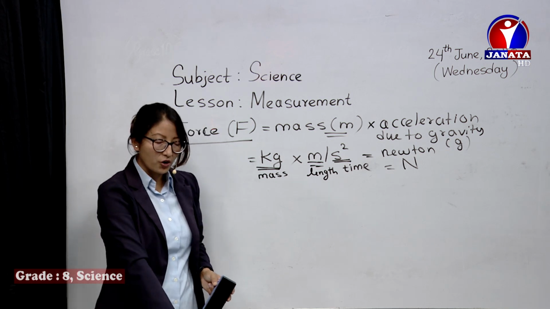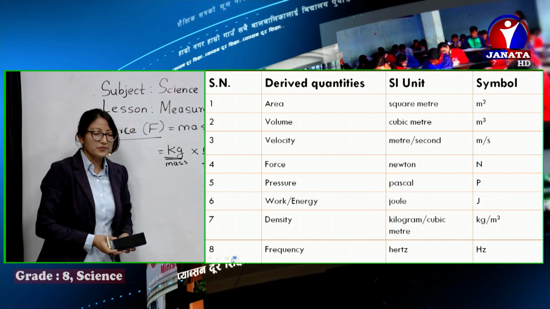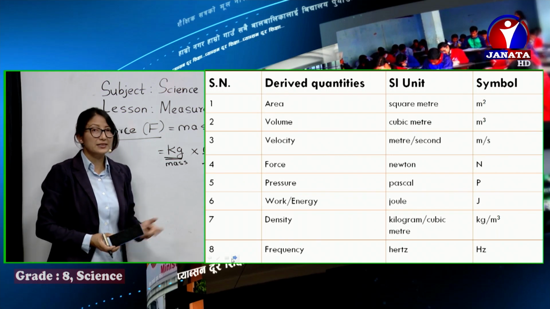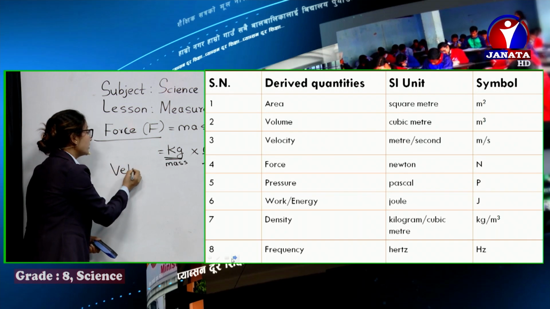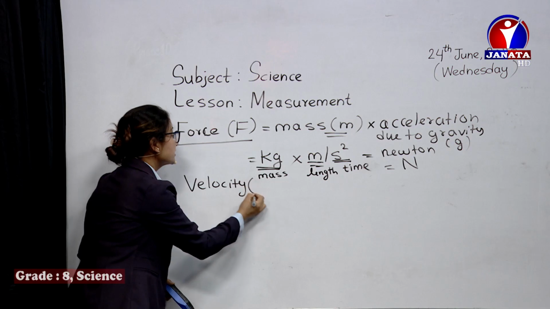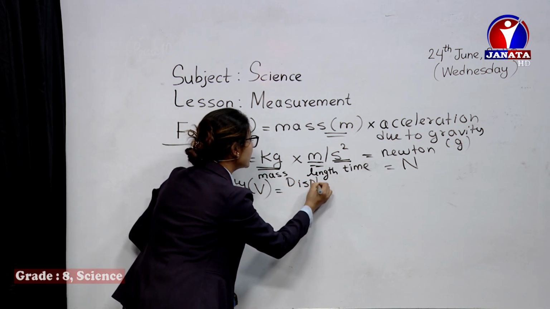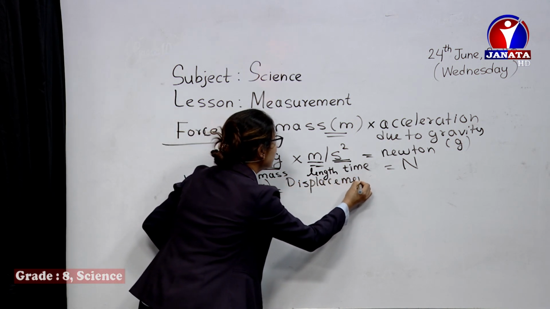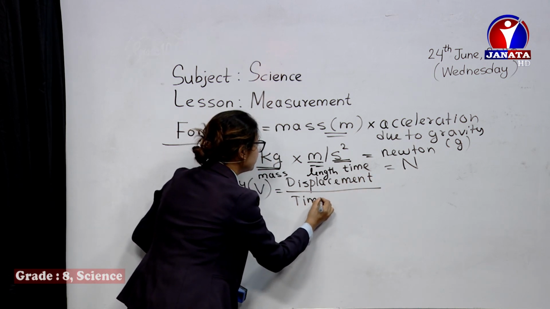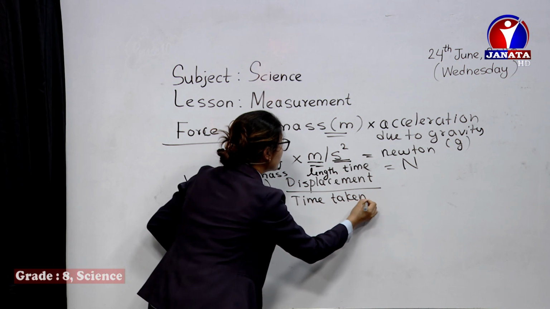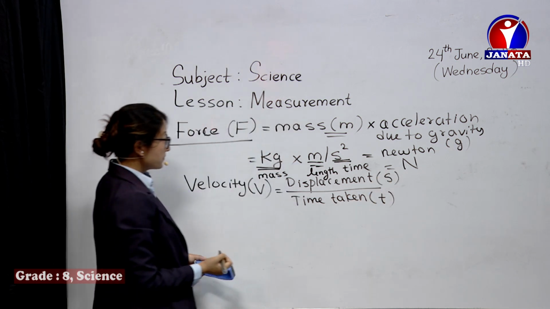Similarly, we have more in the slides. You can just check in the slides. Like velocity, its SI unit is meter per second. It has been derived similarly, and we can try that one also. Velocity V is displacement, or distance traveled in a particular direction, over time taken. Displacement we denote by S, and time taken we denote by T.